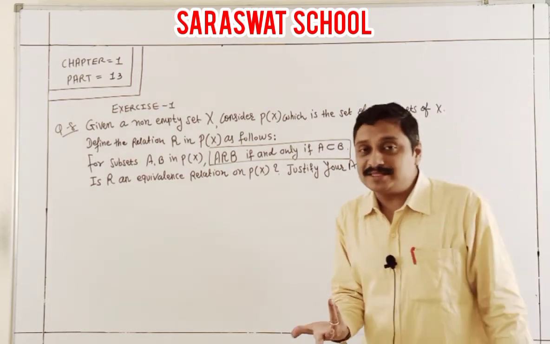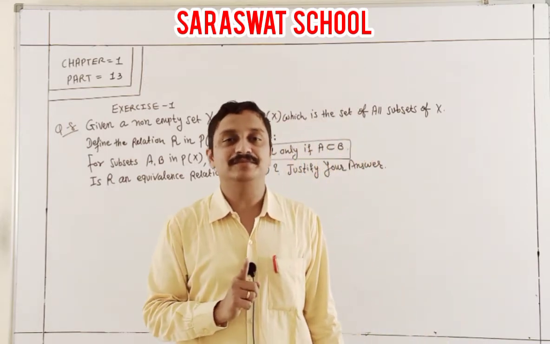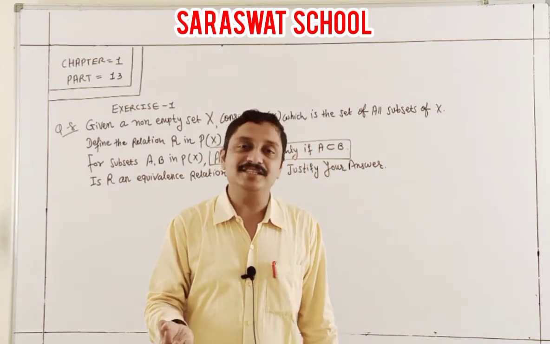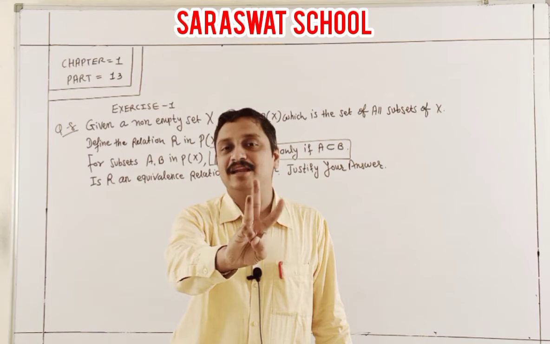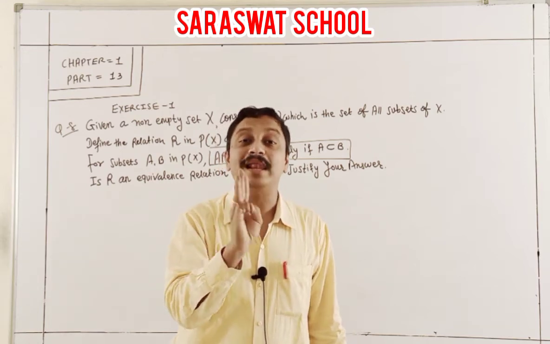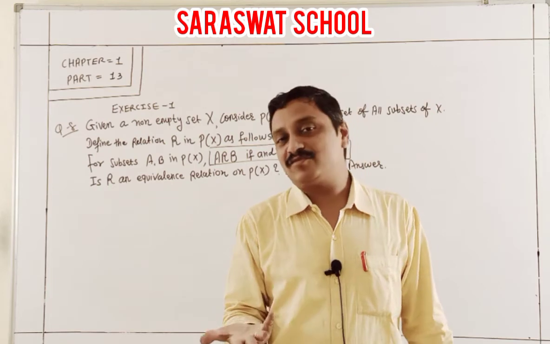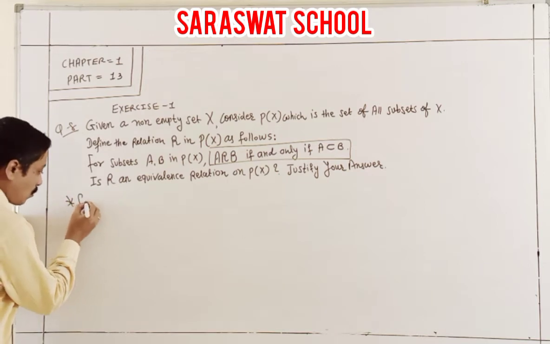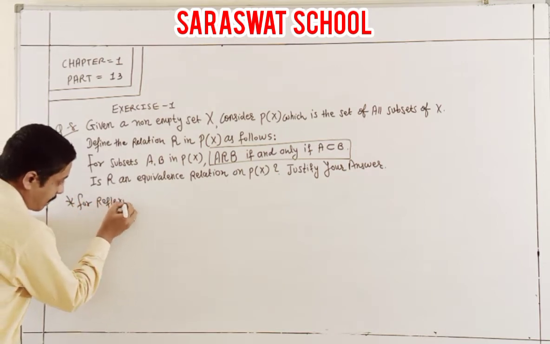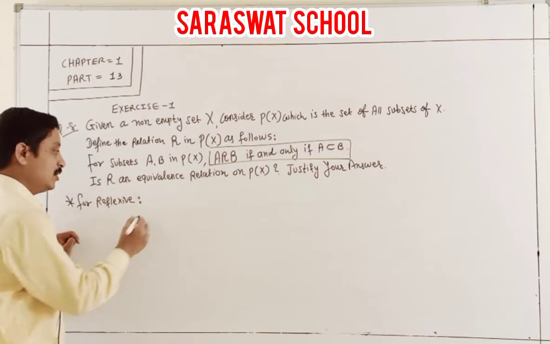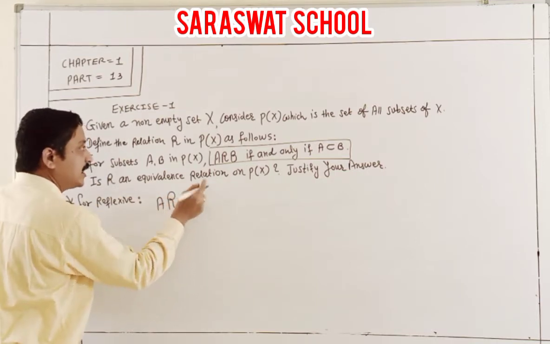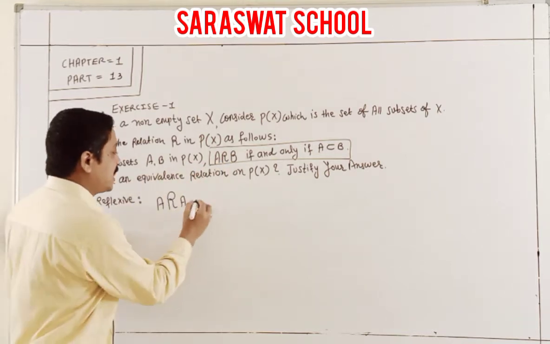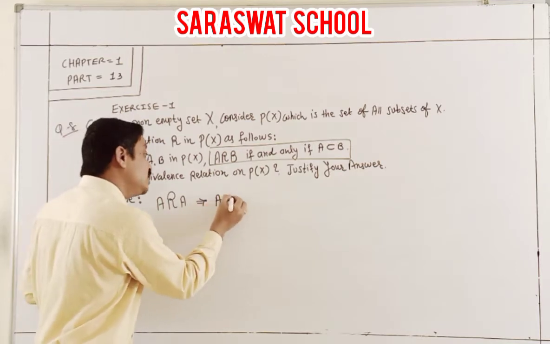For an equivalence relation, it must be reflexive, symmetric, and transitive. If all three are valid, then we can say it is an equivalence relation. So first of all, reflexive. You know the reflexive rule: A relation A. Can you say A is a subset of itself?